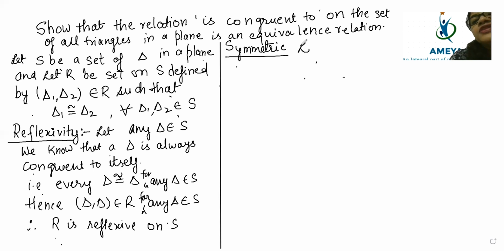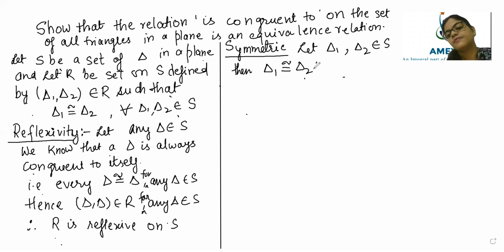Okay, so now we will say let triangle 1, triangle 2 belong to the set of triangles. Okay beta, for the symmetry condition, what can you write? Let triangle 1 and triangle 2 belong to the set of triangles. Then triangle 1 is congruent to triangle 2. If triangle 1, then triangle 2 will also be congruent to triangle 1,